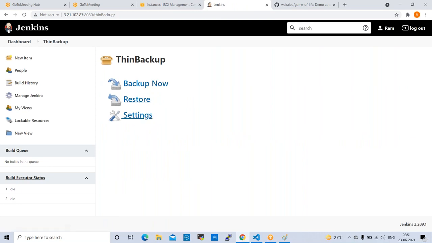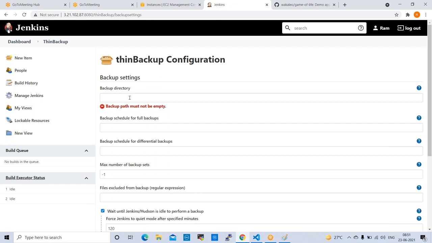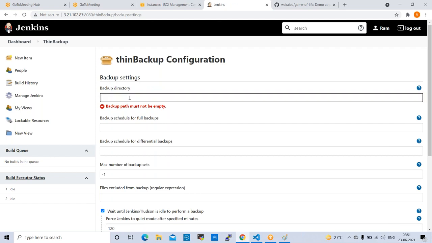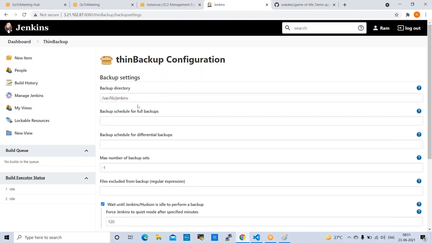Now we need to configure the backup here. Where do you want to take this backup? Go to settings, click on settings. In these settings, we need to give some path. Where I want to take the backup: slash var slash lib slash jenkins. So here I want to take the backup, in this path. Okay?